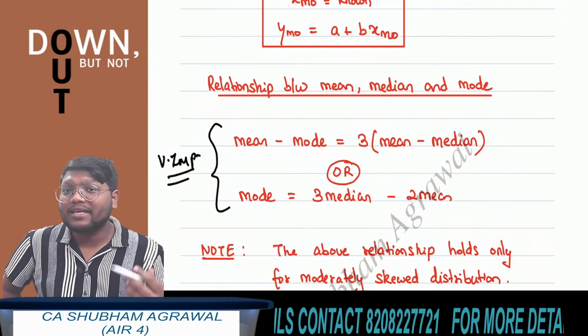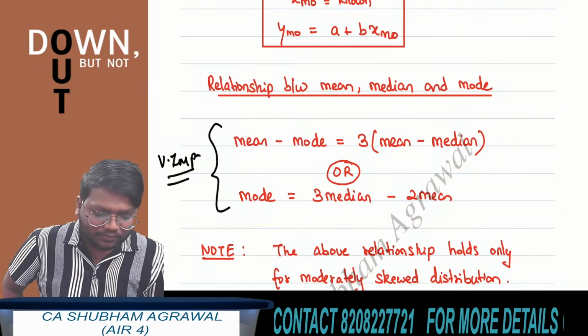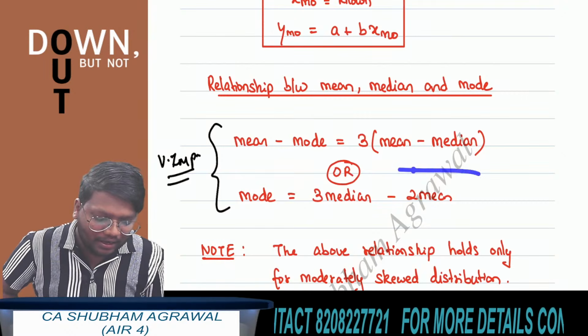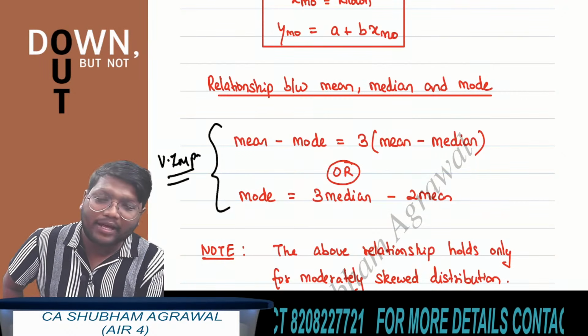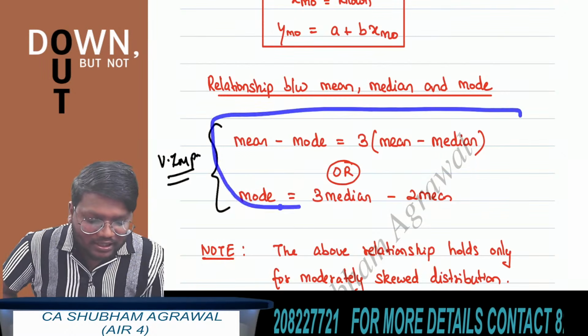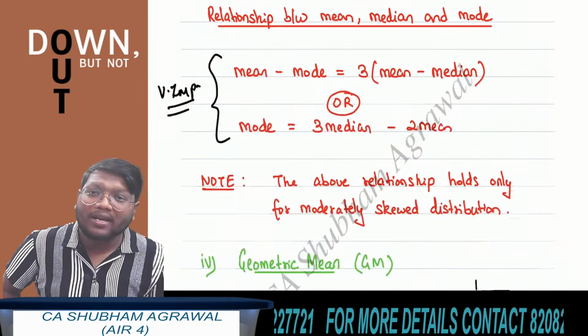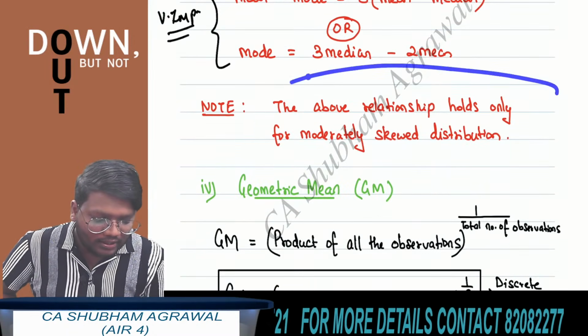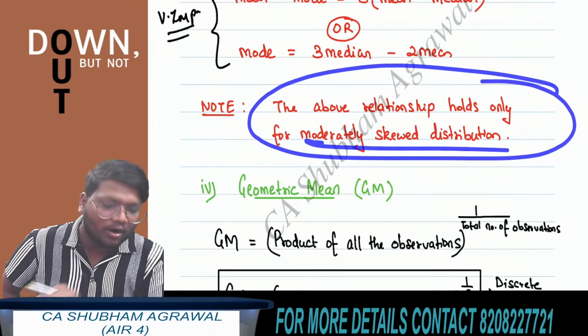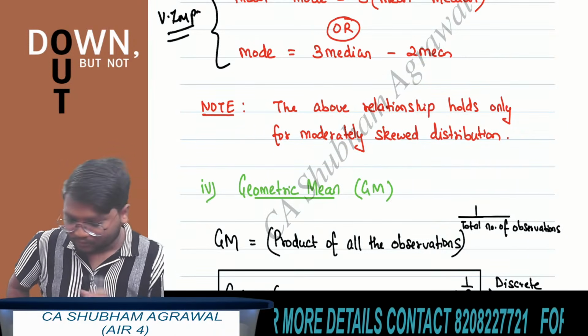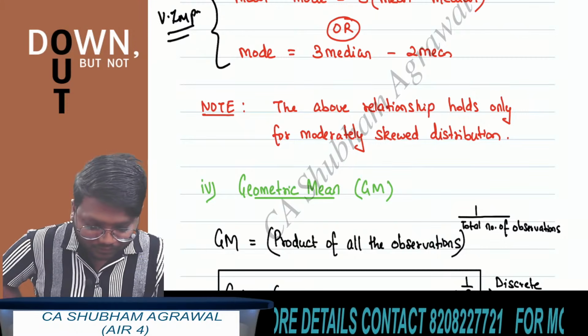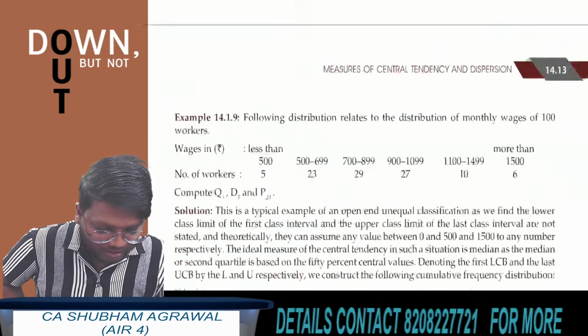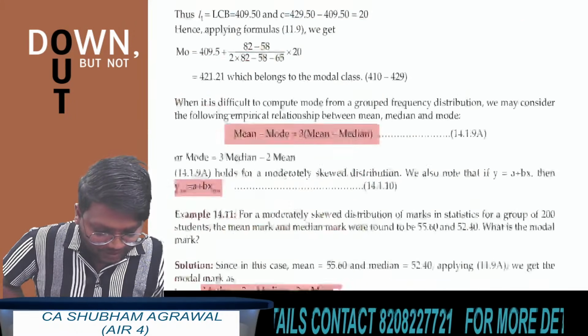Mean minus mode is equal to 3 times, in brackets, mean minus median, or you can remember it this way: mode is equal to 3 median minus 2 mean. But this relationship holds only for a moderately skewed distribution. The above relationship holds only for a moderately skewed distribution. I am taking some questions now based on mode from the study material.